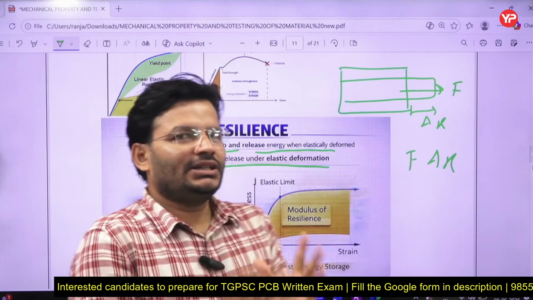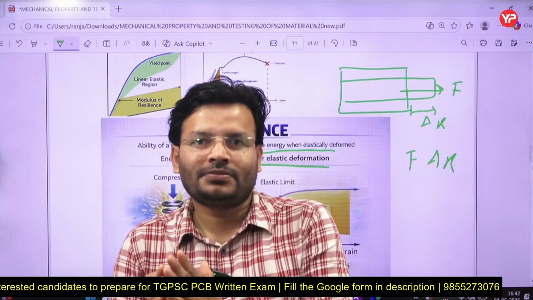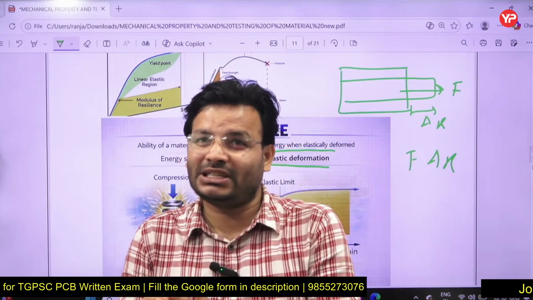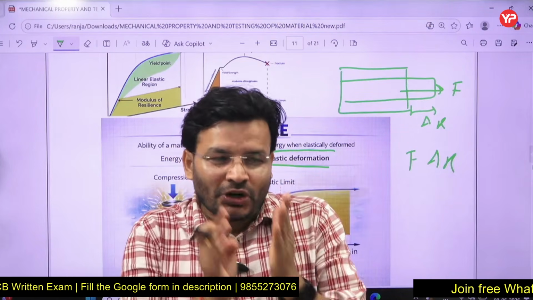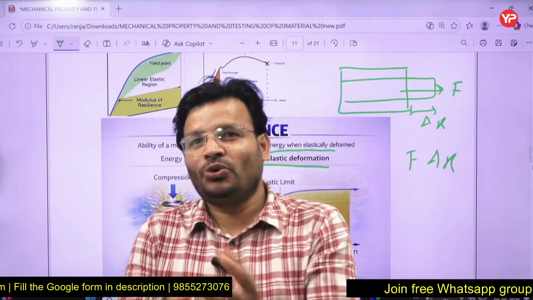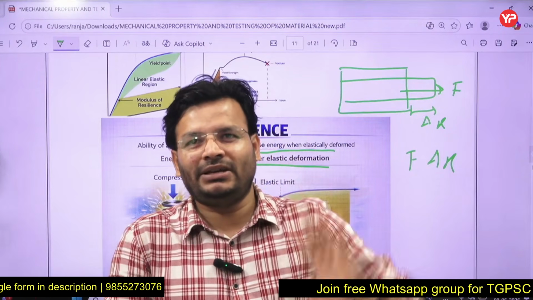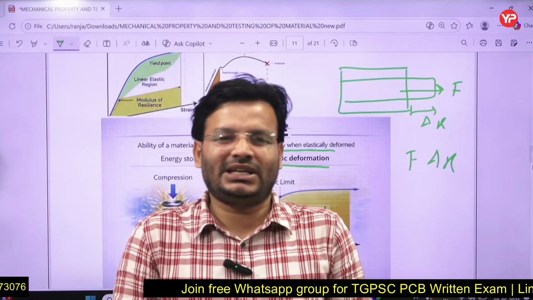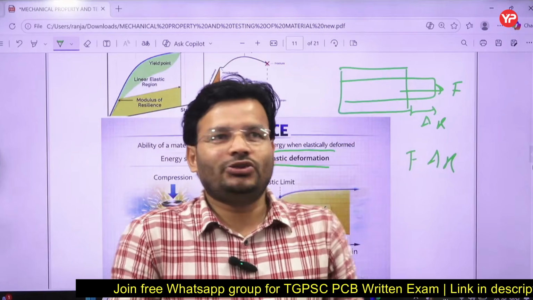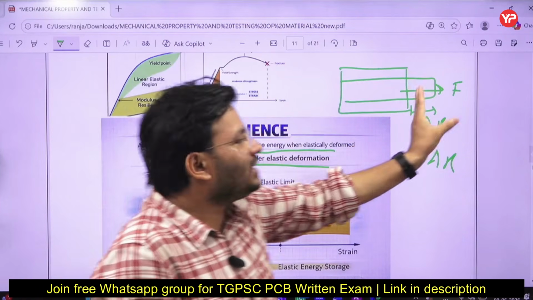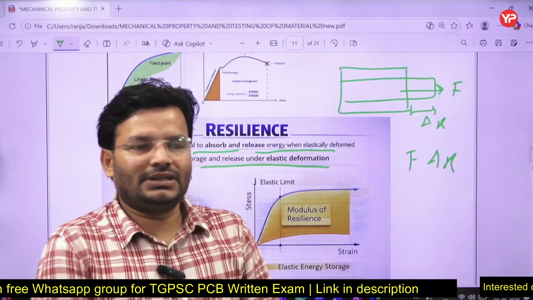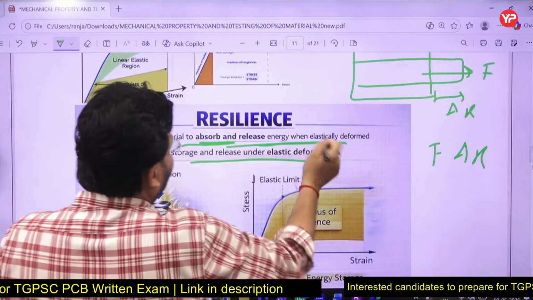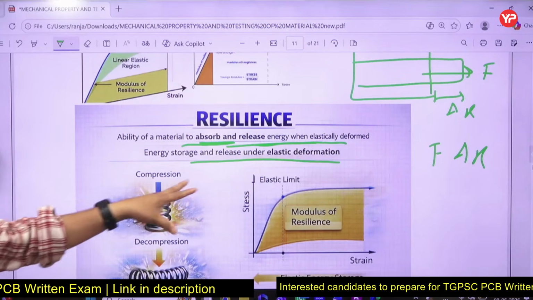So resilience is the energy stored by a body up to the elastic limit. And if the load is up to the elastic limit, what is happening? Once I remove the load, the body will come to its original shape. That means whatever energy it has absorbed, all of that will be released. That's why resilience is releasable, recoverable. You have applied the load, so it has stored the energy. Once I remove the load, all will be recovered, right? That's why you can see here: ability of a material to absorb and release energy when elastically deformed, energy stored and released under elastic deformation.